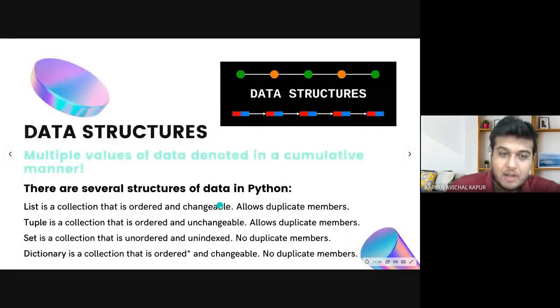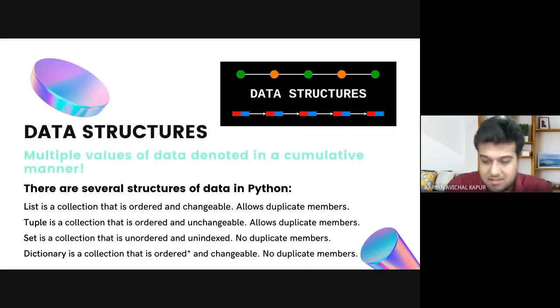So now we're looking at data structures. What are data structures? They are very simply just structures of data. So there are huge collections. Let's say that your class has 20 students, and all students have 5 subjects each.